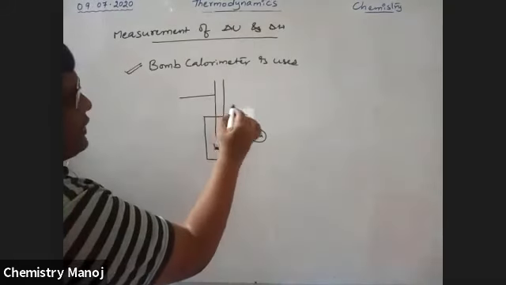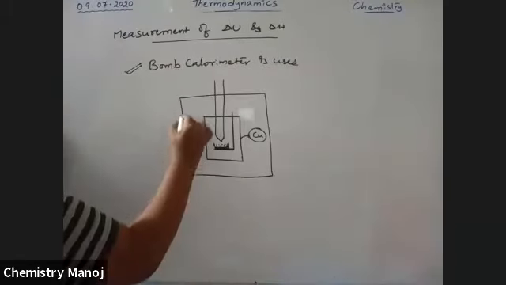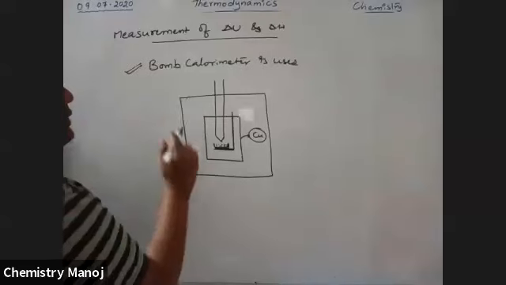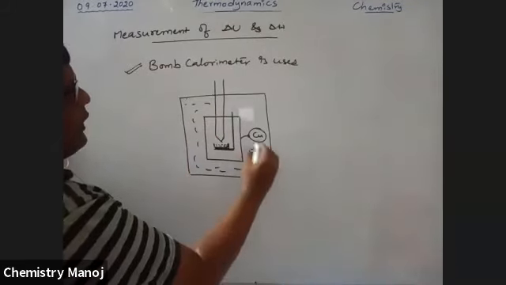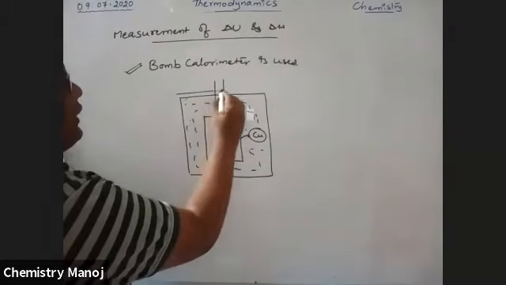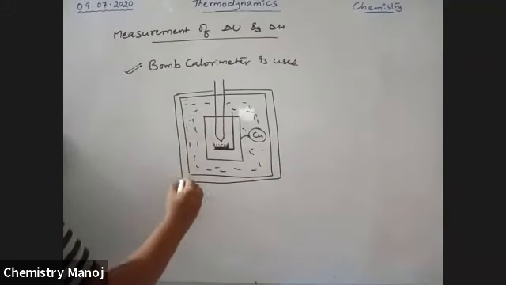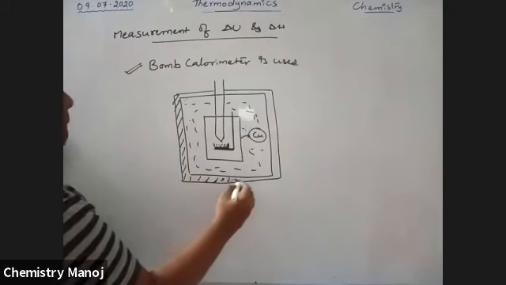Now this entire arrangement is placed in another outer vessel filled with water. It is connected to another vessel of non-conducting material, so it is an isolated system.